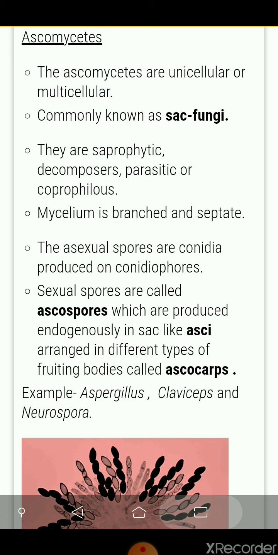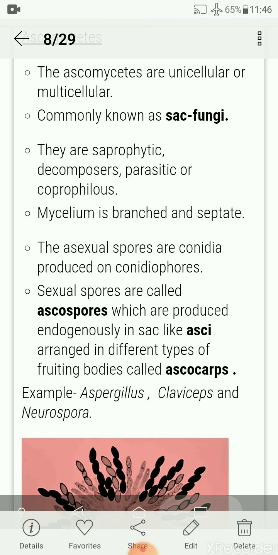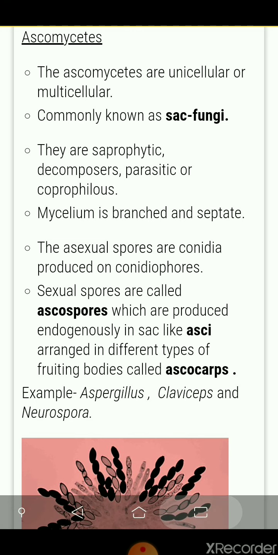Hyphae are septate. The asexual spores are conidia, produced on conidiophores. Sexual spores are called ascospores, which are produced endogenously in sac-like structures called asci, arranged in different types of fruiting bodies called ascocarps. Examples given are Aspergillus, Claviceps, and Neurospora. Neurospora is shown in the figure below.